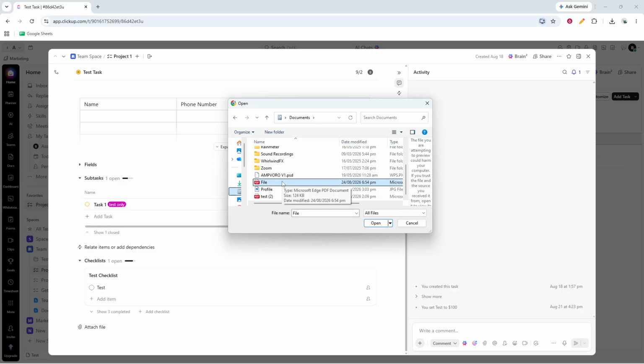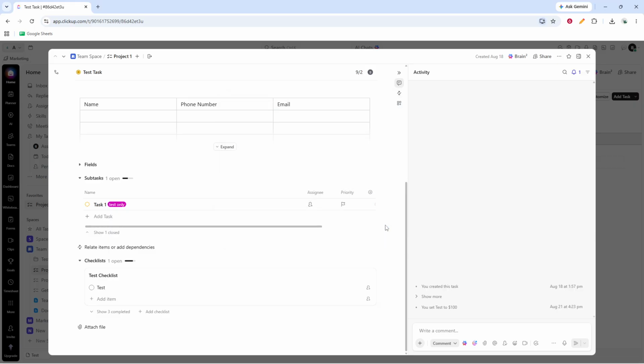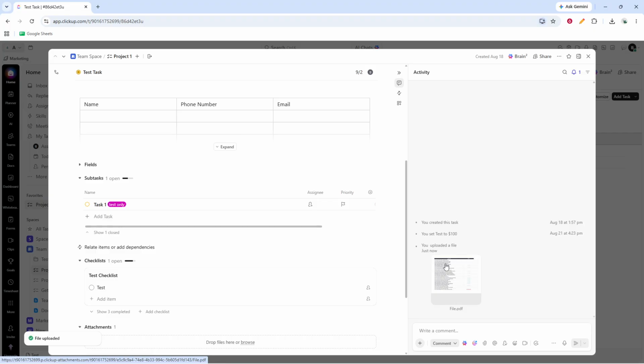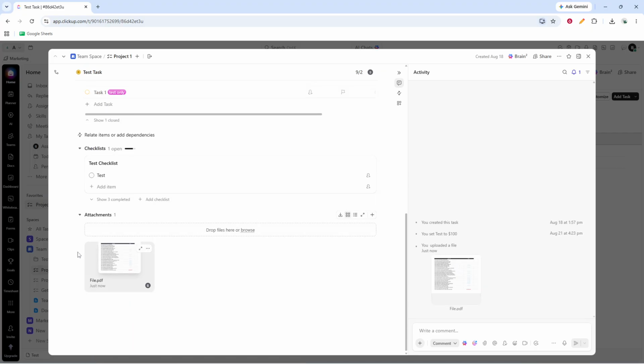Now choose the local file from your computer. Navigate to the correct folder, click on the file you want, and then click Open. This sends the file to ClickUp and begins the upload. If the file is large, give it a little time to finish. It's a good idea to wait until the upload completes before closing the task or moving to something else.